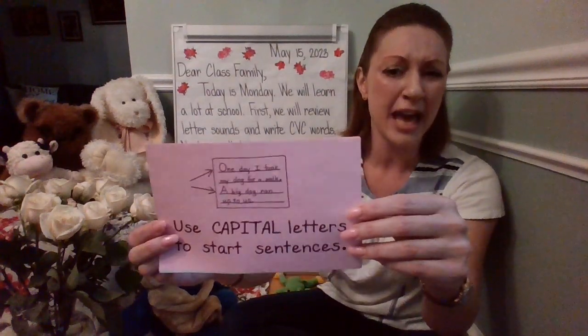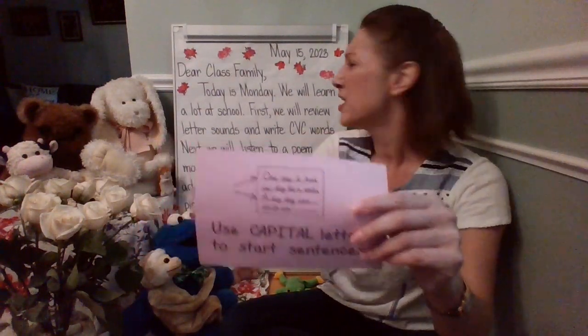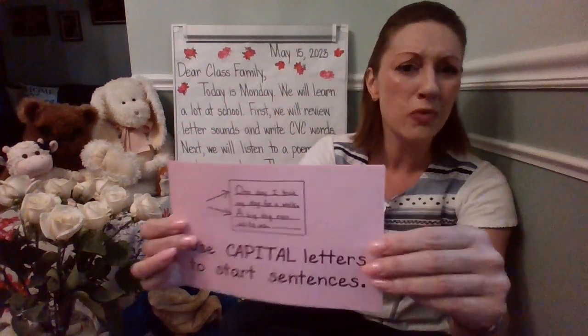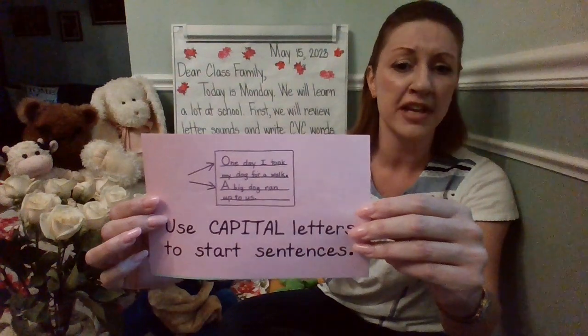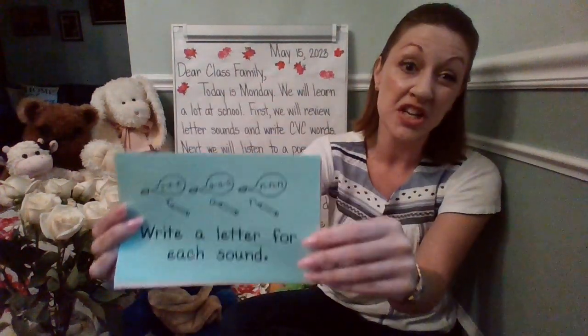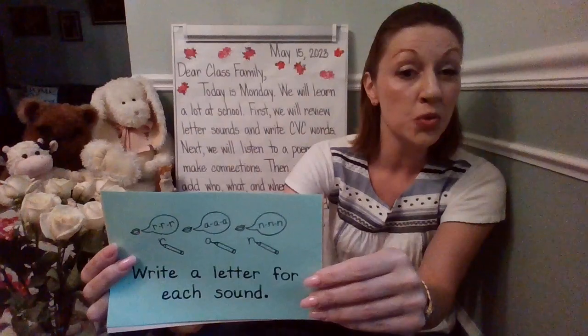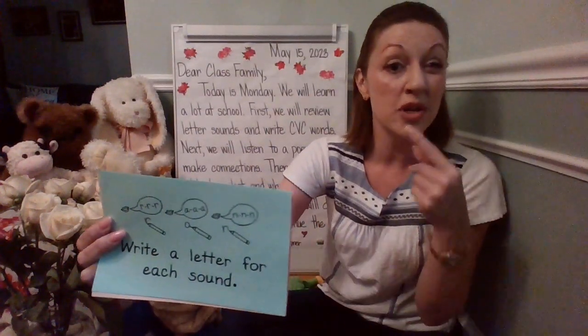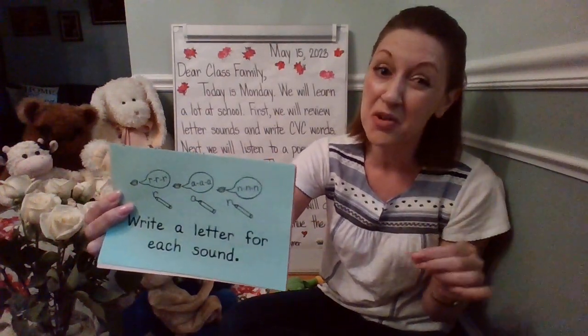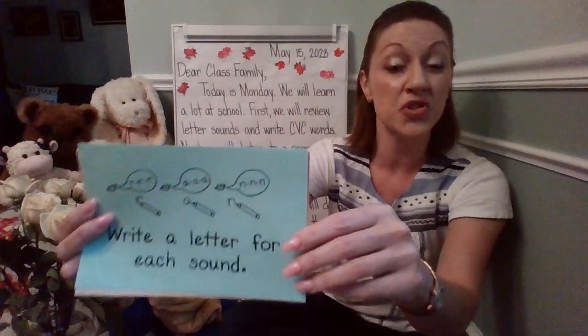Okay, remember, good writers start sentences with a capital letter. That's what good writers do. As we are rereading, you're going to notice capital letters to start every sentence. Good writers write with capital letters. So you're going to have a capital letter to start each sentence. And in addition to having a capital letter, you're going to write a letter for each sound. We'll use our word bowl as a resource to see how to spell some sight words that you're going to be using in sentences. You're also going to be sounding it out, tapping it out, and writing the letters that you hear when you're saying that word. Make sure you write a letter for each sound.